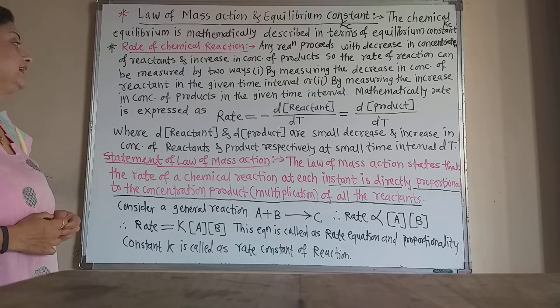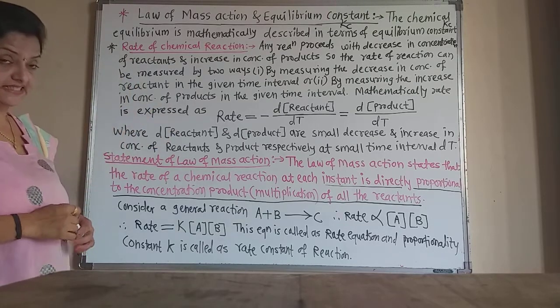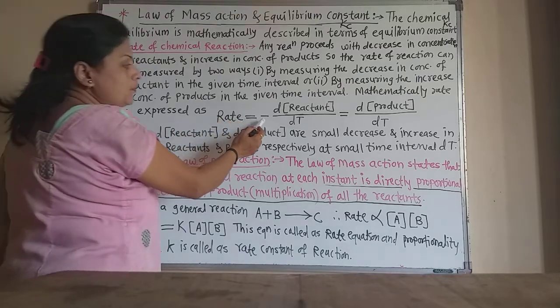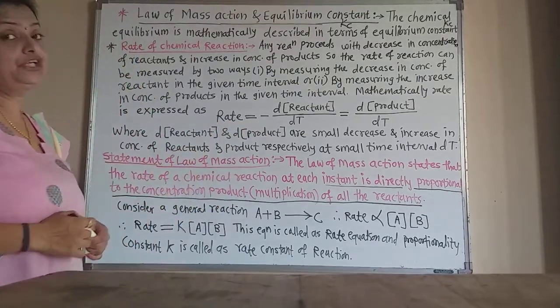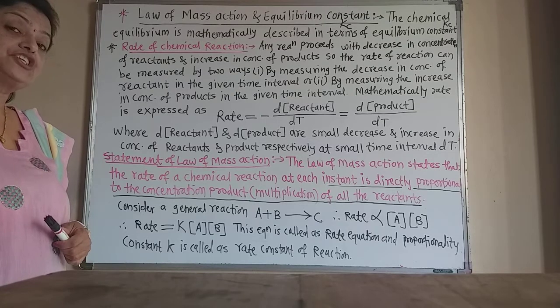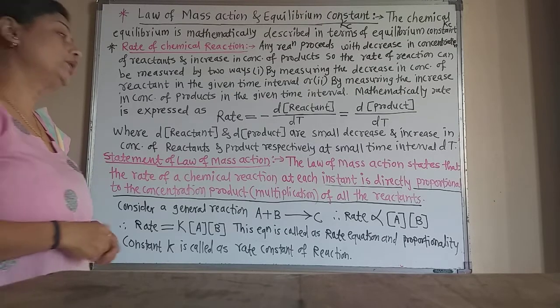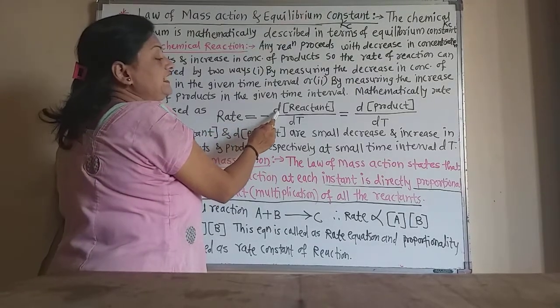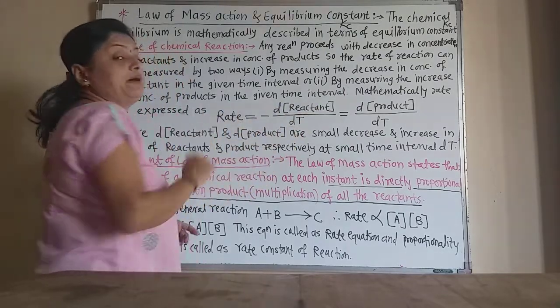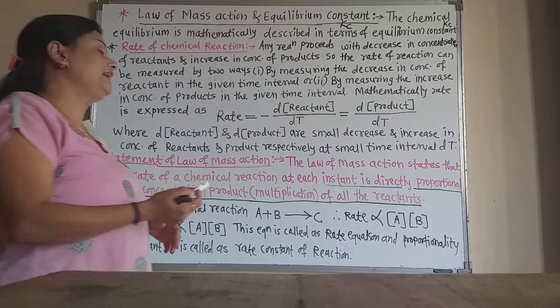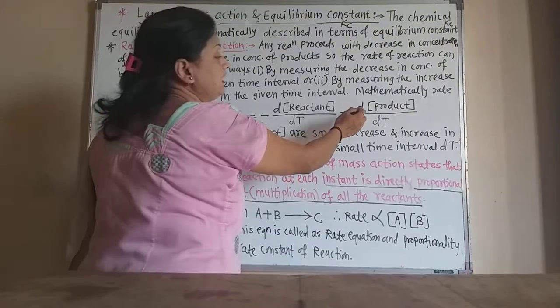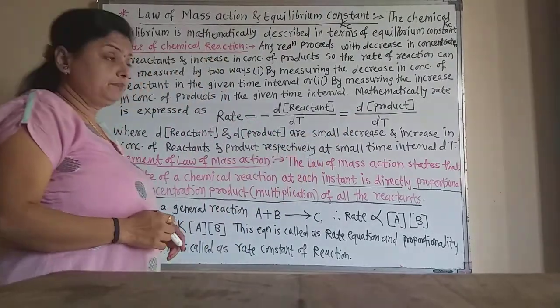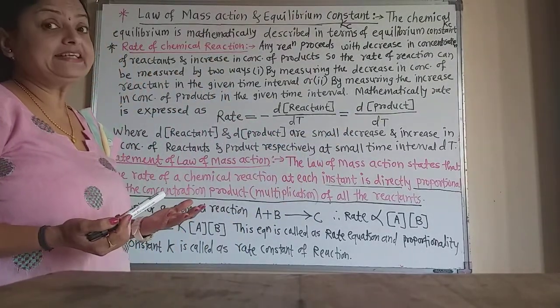Now mathematically the rate is expressed as rate is equal to minus d[reactant]/dt, where the minus sign denotes the decrease in concentration of the reactants. Or rate is also equal to d[product]/dt, with a plus sign because the concentration of product increases.